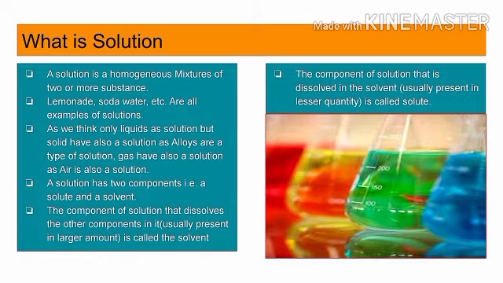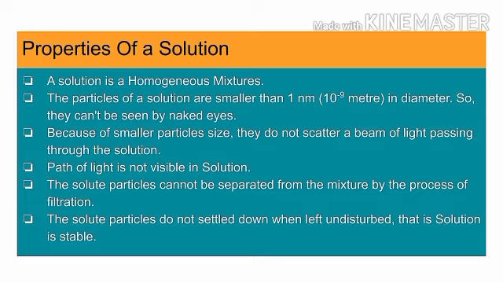This is the following reference image for the solution. Here you can see that there are many solutions which are given in the colors blue, yellow, green, red, etc. Properties of solution. A solution is a homogeneous mixture. The particles of a solution are smaller than 1 nanometer, that is 10 to the power minus 9 meter in diameter, so they can't be seen by naked eyes. Because of smaller particle size, they do not scatter a beam of light passing through the solution. The path of light is not visible in a solution. The solute particles cannot be separated from the mixture by the process of filtration. The solute particles do not settle down when left undisturbed, that is, a solution is stable.